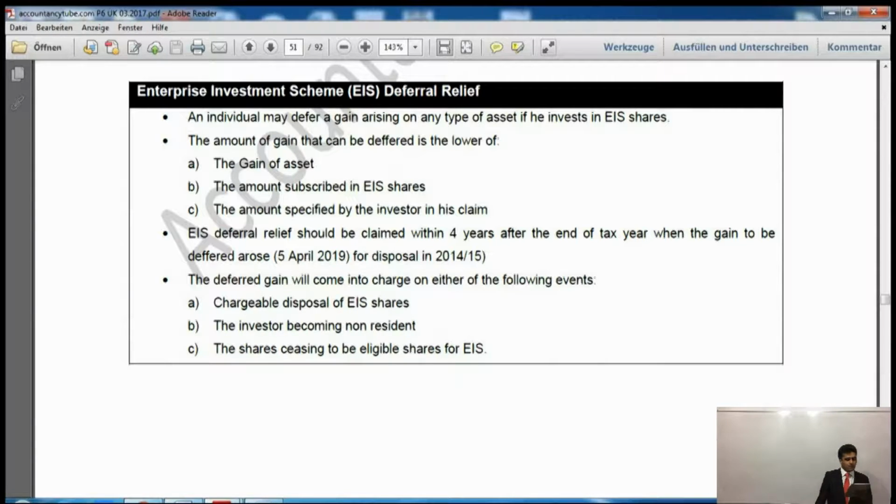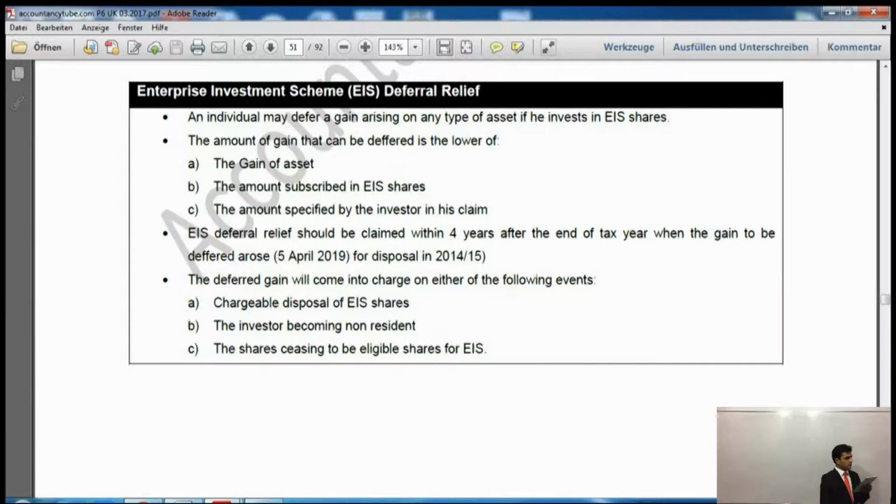So whatever gain you have on the asset, or the amount subscribed in EIS shares. And after that, it says EIS deferral relief should be claimed. You have to make the claim within 4 years after the end of the tax year when the gain to be deferred arose. So if the disposal is in 15-16, then it must be done by 5th of April 2015.